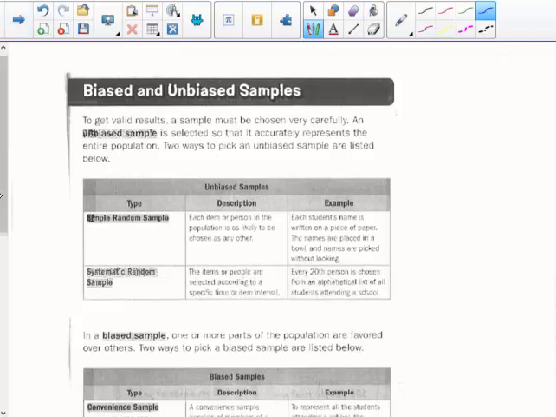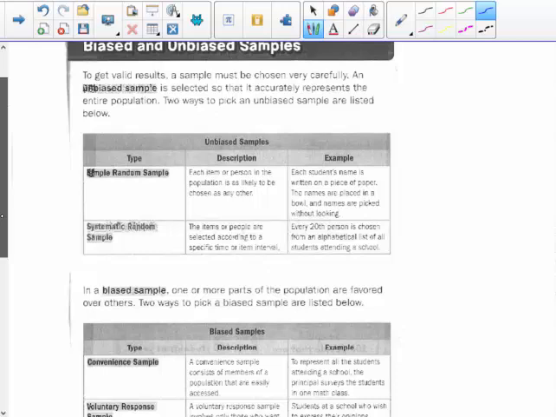Biased and unbiased sampling. If you wanted to conduct a survey, you want it to be unbiased, not favoring one of the outcomes that you're looking for or the question that you're answering. You don't want to only ask people that are coming out of a burger place, oh, what's your favorite hamburger place? Because they're probably going to say cheeseburger, right?